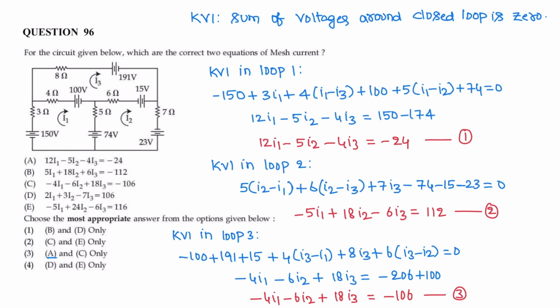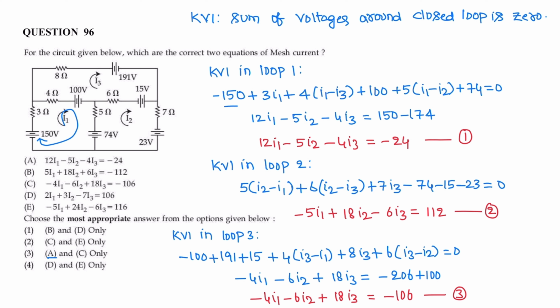Next question. For a given circuit shown below, which are the correct two equations of mesh current? So apply KVL. Three loops are given. This is loop 1, loop 2 and loop 3. Apply KVL in each loop. KVL says the sum of voltages around a closed loop is 0. So consider loop 1 and apply KVL in loop 1. The current is entering the negative terminal.